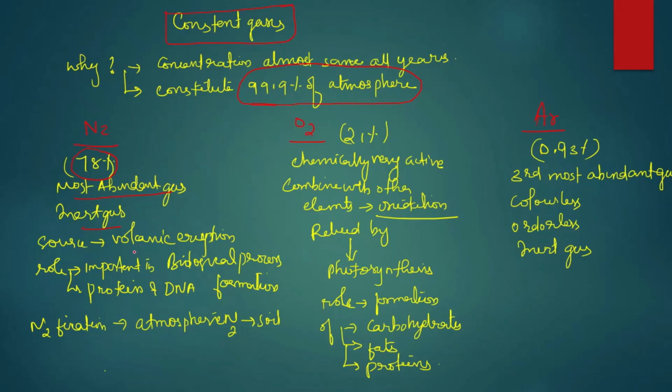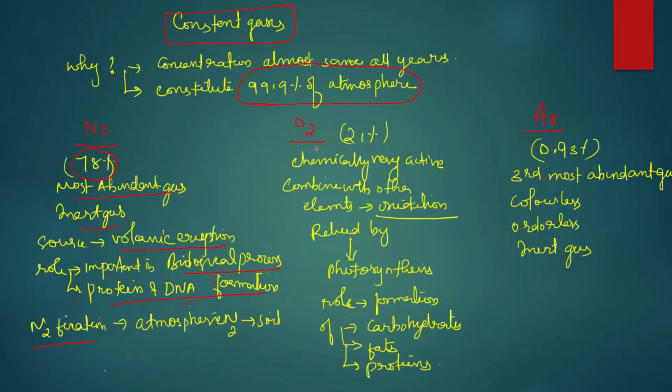What is the source of nitrogen? Volcanic eruptions. Its role is important in biological processes and in protein and DNA formation. The major component of protein and DNA is nitrogen, so nitrogen is used for the production of protein and DNA, and is an important component in biological processes. Another important process is nitrogen fixation, the conversion of atmospheric nitrogen into forms absorbable by plants.